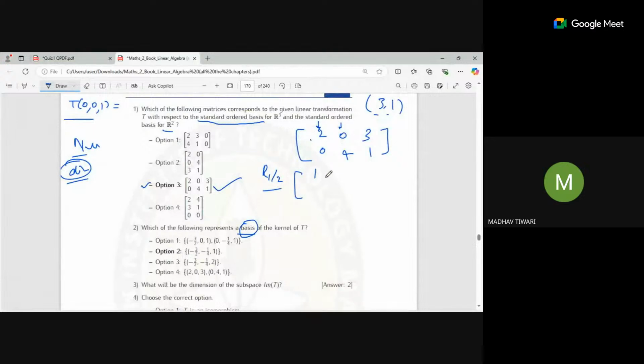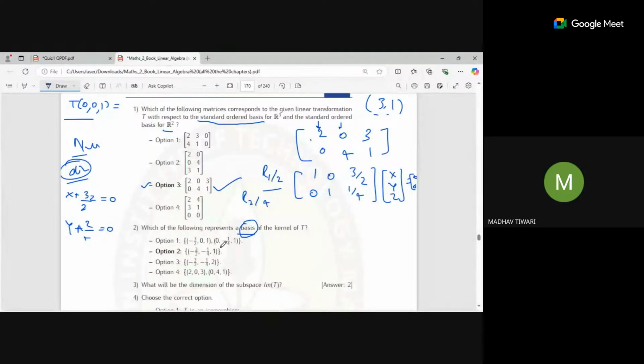So now let's move on. 1, 0, 3 by 2, and R2, if I divide by 4, I will get 0, 1, and 1 by 4. And if I take all three variables x, y, z equal to 0 comma 0, I can form the equations from this. So what will be my equations? x plus 3 by 2 times z is equal to 0, and the second equation will be y plus 1 by 4 times z is equal to 0.